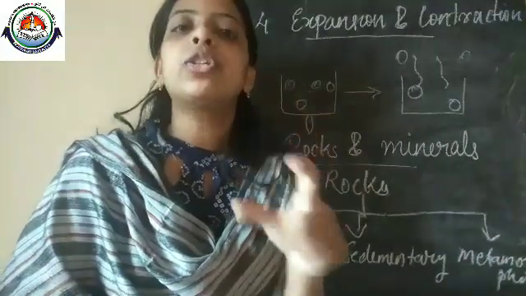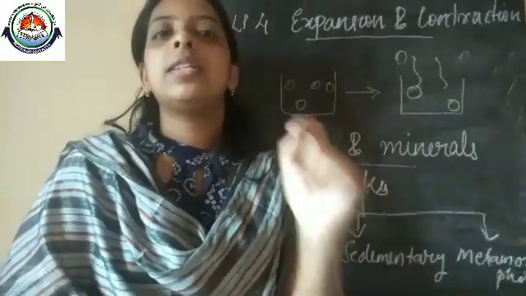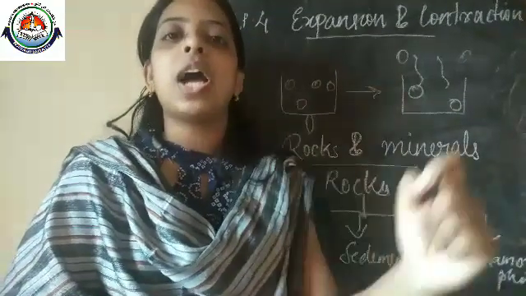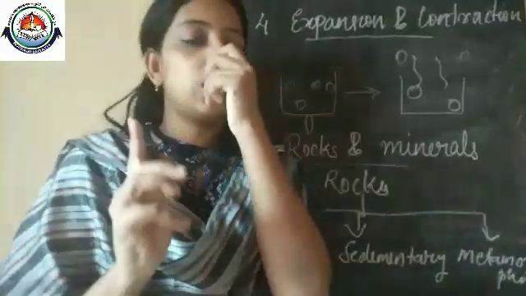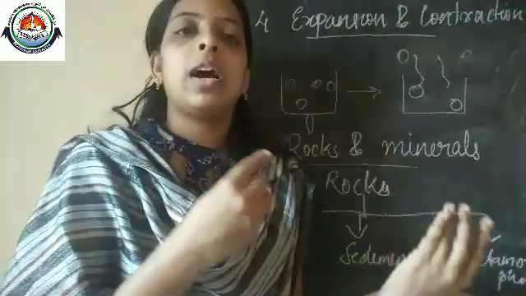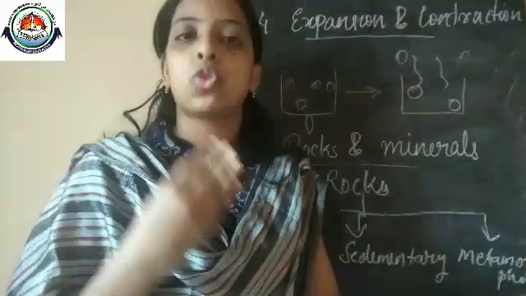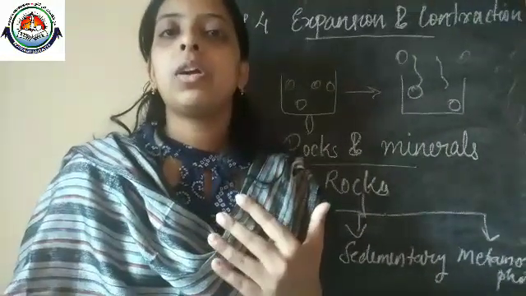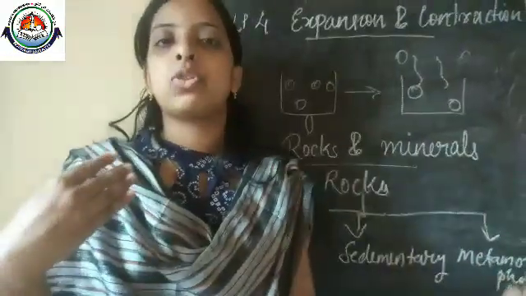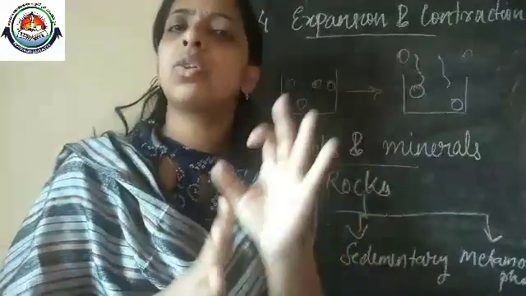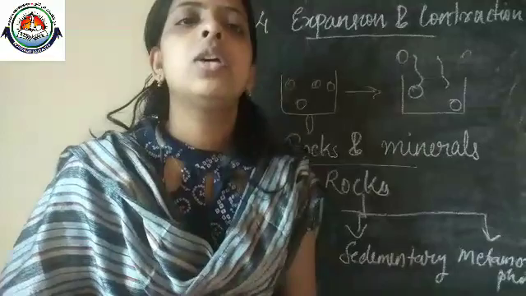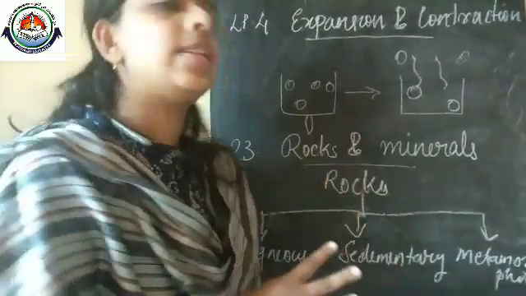And you should learn, if it is given, that gneiss is formed from granite, so you should learn correctly how gneiss forms and from which rock it is formed. And for sandstone, limestone, marble and so on, you only need to learn 3 examples. Okay. So that's all about our first and second lesson.